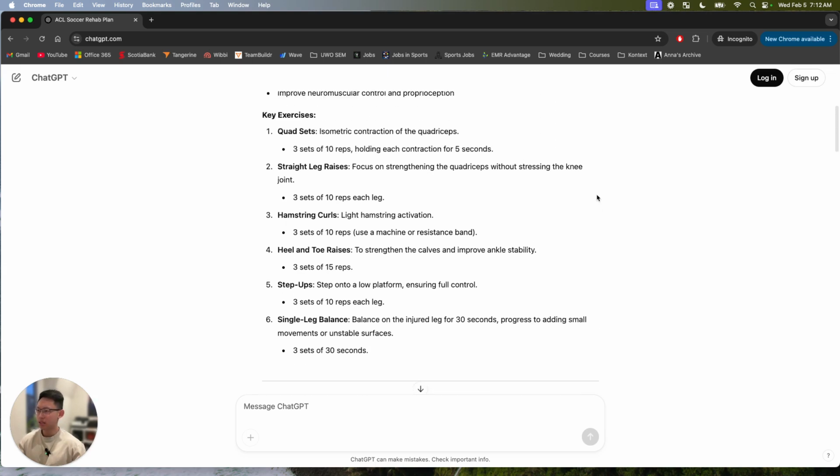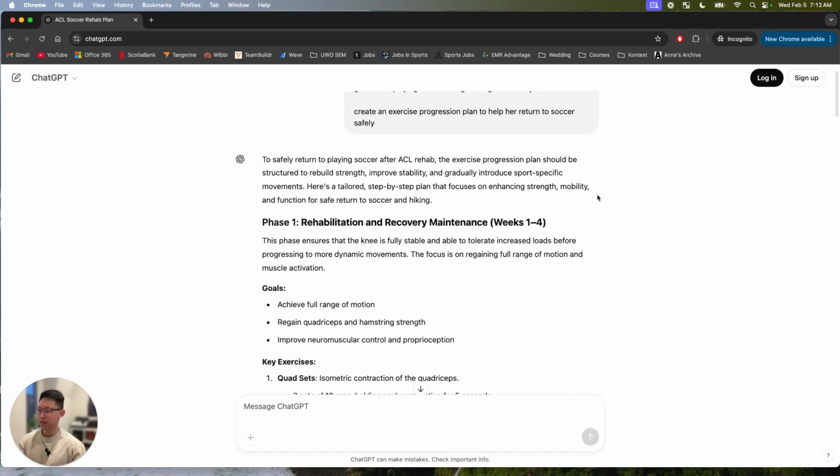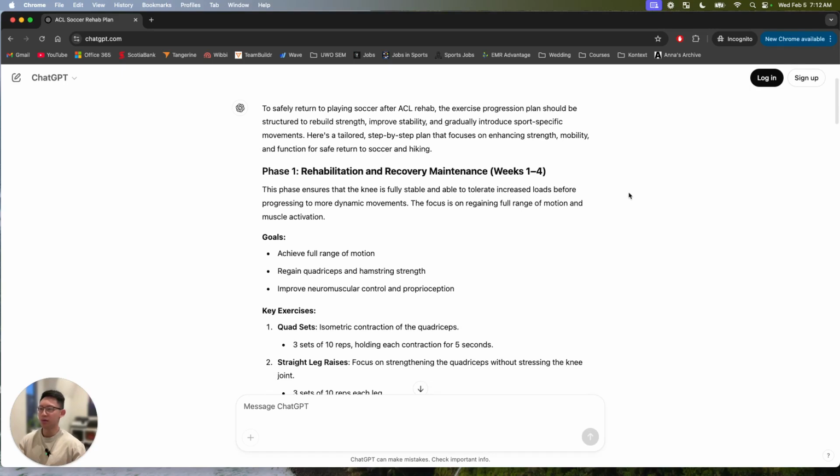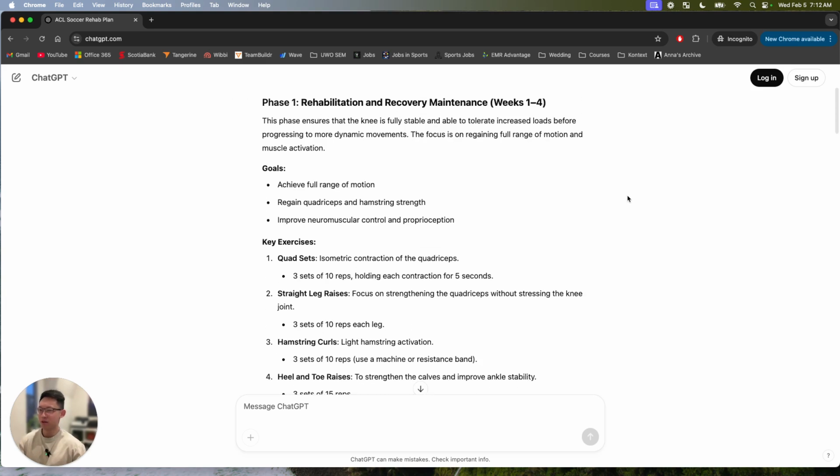So all in all, it's missing a lot of things, and I would not recommend ChatGPT to be your main primary resource for ACL rehab. At least if you want to do it properly. You're more than welcome to use this if you don't have high expectations of your goals and you just want to live life and walk around with your family. But if you have sport goals, this is definitely not even close to how we would program.